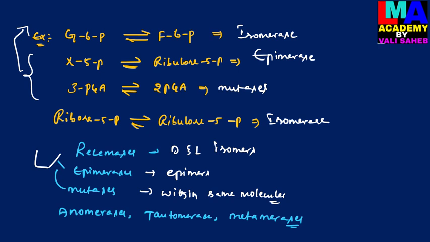And then coming to the last class of enzymes, they are ligases. So ligases are the enzymes which can catalyze the linking of two molecules by utilizing ATP energy. So the energy is required by the ligases for the linking of two molecules.